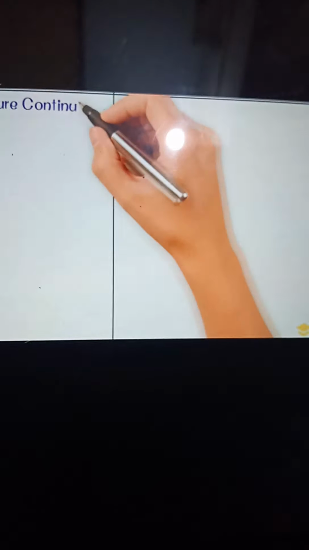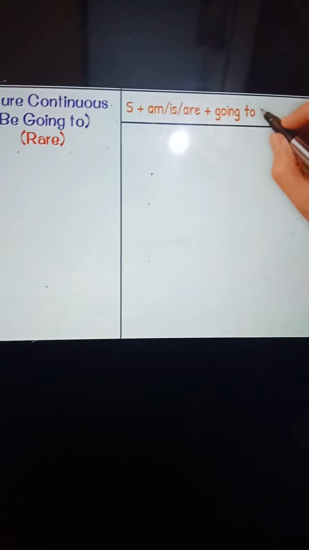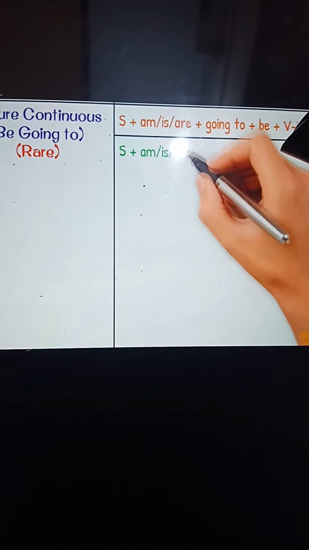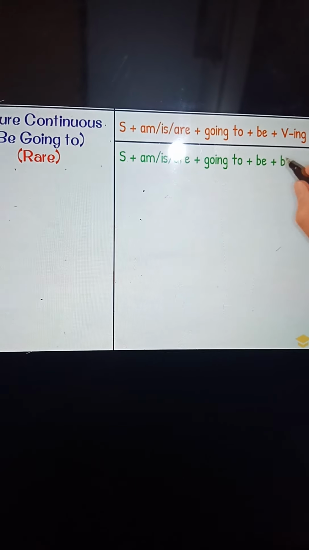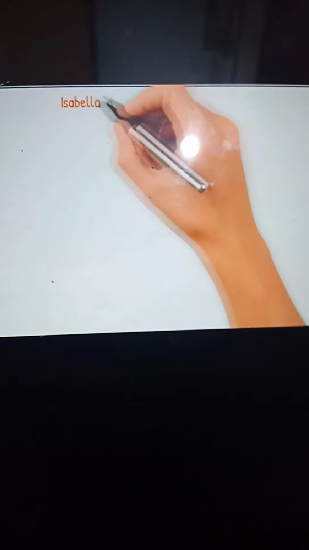Okay. Now check the next, future continuous, when be going to is coming in a sentence. What will be the changes? Subject, am, is, are as helping verbs, going to plus be plus the addition of ing, and we will change into passive voice. Only the verb third form will be changed.